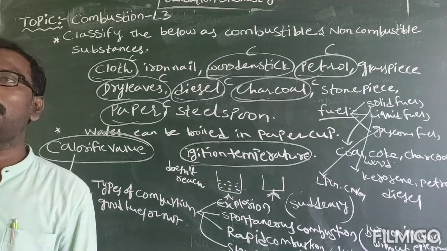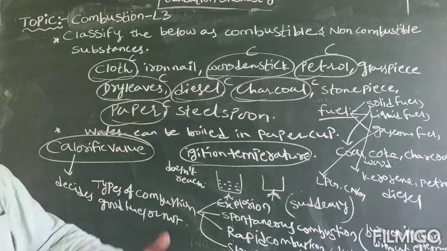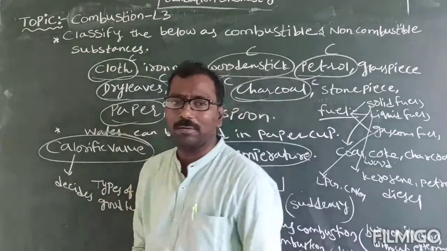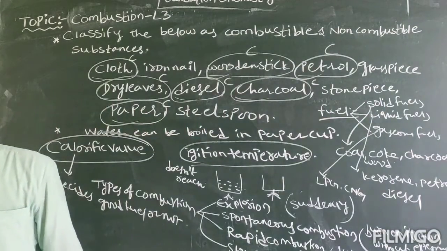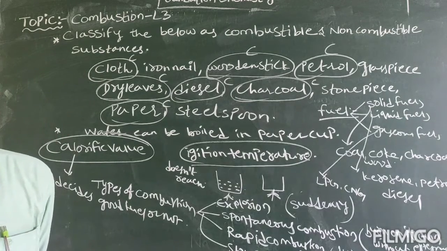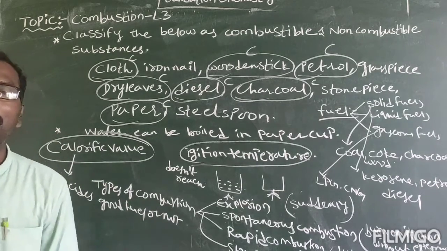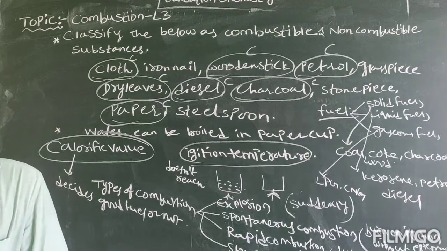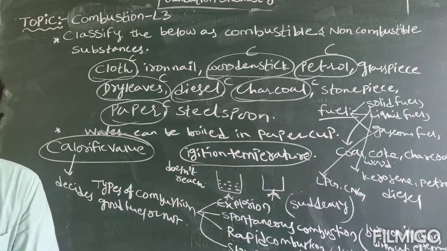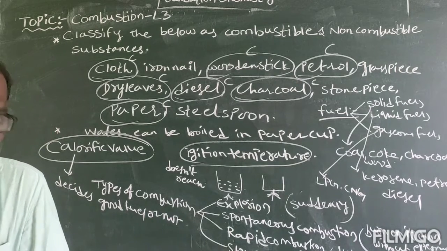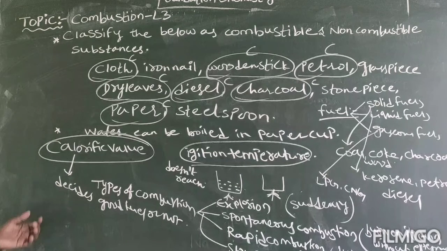So what does calorific value mean? When you burn 1 kg of fuel, how much energy are you getting? The maximum amount of heat energy produced on complete combustion of 1 kg of a fuel is called its calorific value.